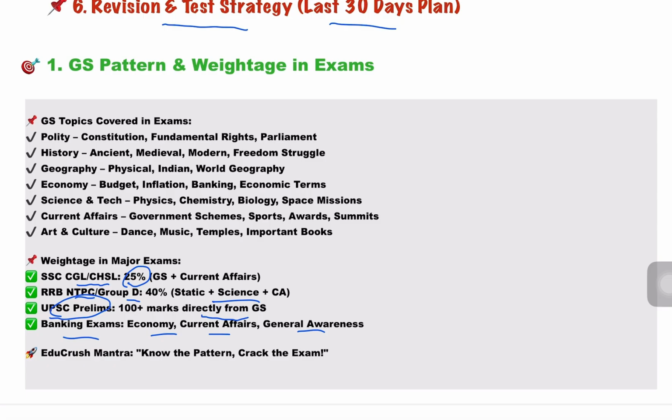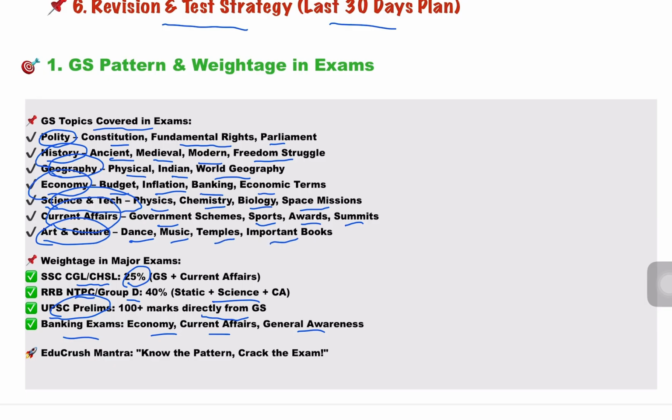So, in every exam, GS topics covered are from polity: constitution, fundamental rights, parliament; from history: ancient, medieval, modern, freedom struggle; from geography: physical, Indian, world geography; from economy: budget, inflation, banking, economic terms; from science and tech: physics, chemistry, biology, space missions; from current affairs: government schemes, sports, awards, summits; from art and culture: dance, music, temples, important books.